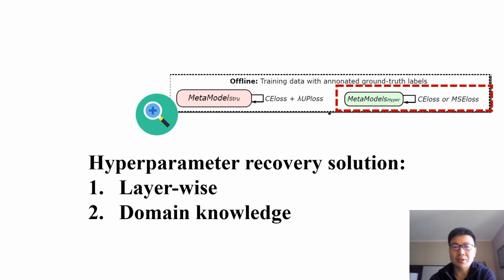After resolving the challenges of the first step of layer segmentation, we have further resolved some challenges related to hyperparameter recovery. Overall, we address them through a layer-wise strategy and incorporate domain knowledge to reduce the number of hyperparameters that are essentially required to be recovered, because some hyperparameters can be determined by domain knowledge or deterministically derived once other hyperparameters are known. More details can be found in our paper.